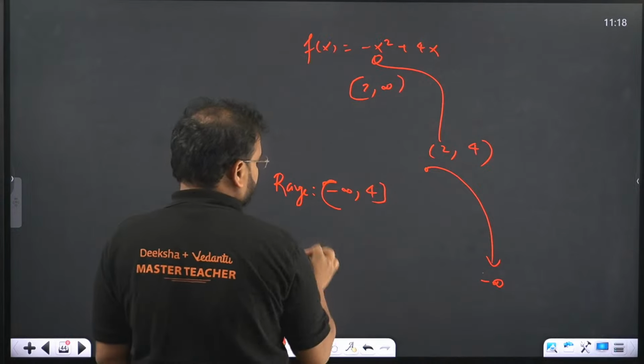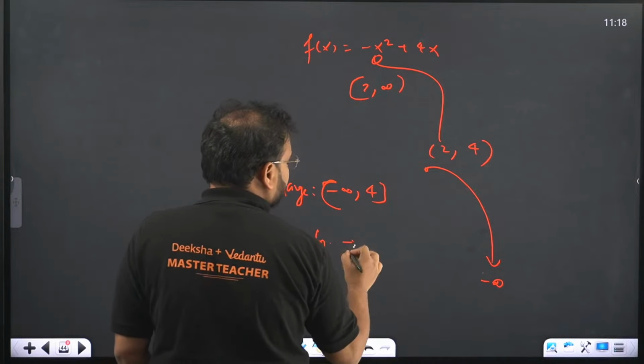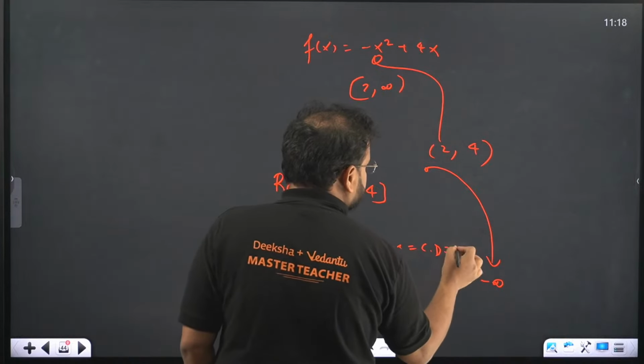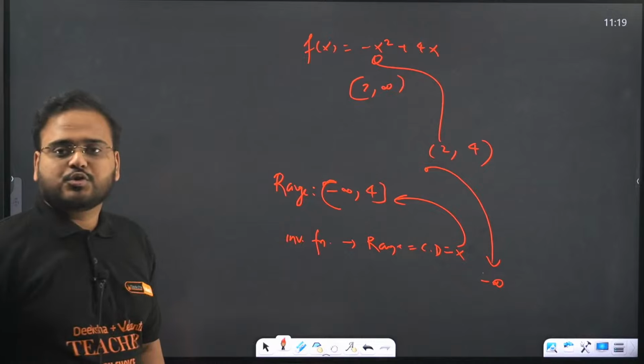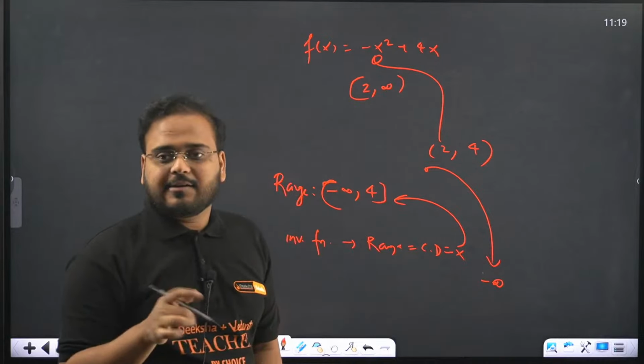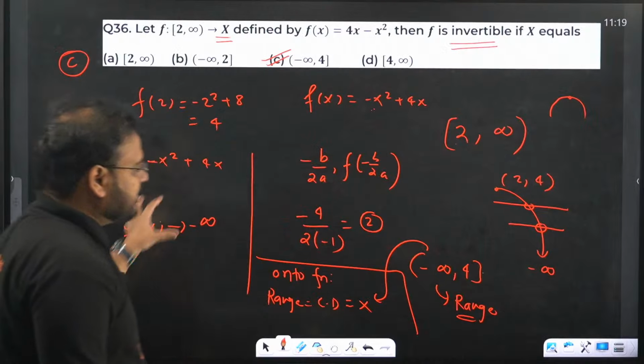The function wants to be invertible. Invertible function. It means that range is equal to the codomain, which is x. Hence x is equal to this. So maximum 10 seconds to solve this question. But if you know the method, the graphical method is good enough. But the algebraic also I have given you.